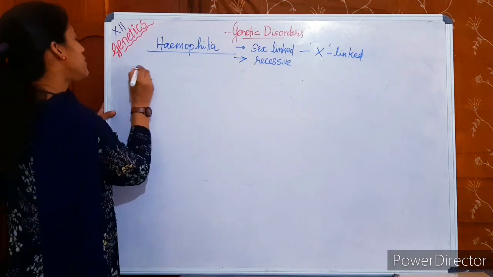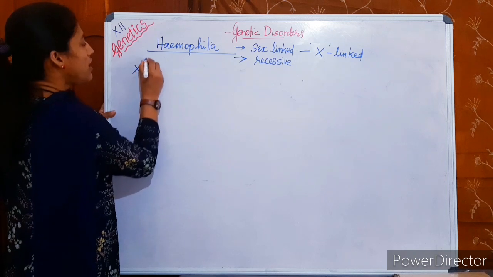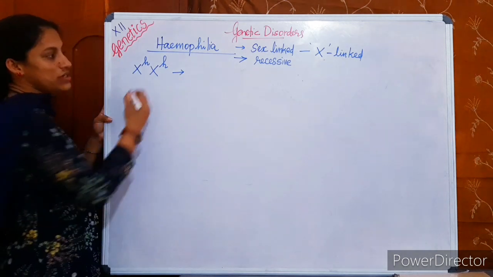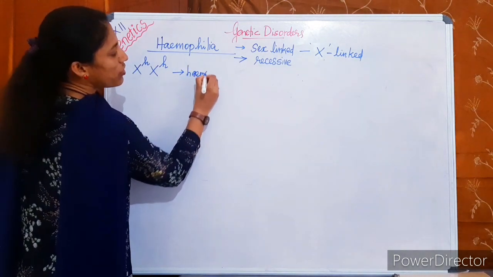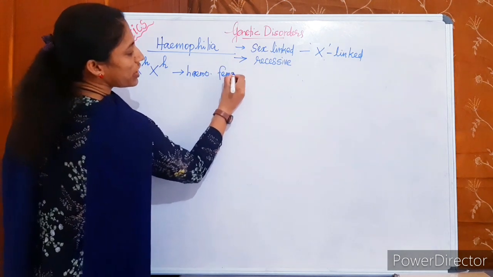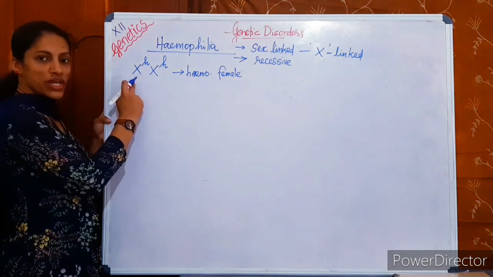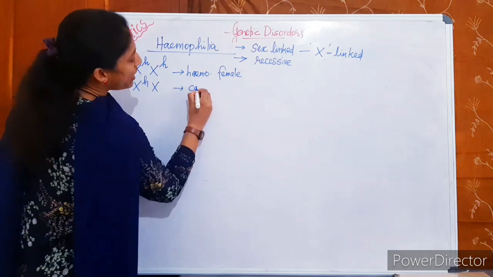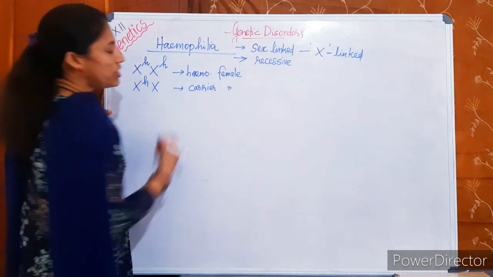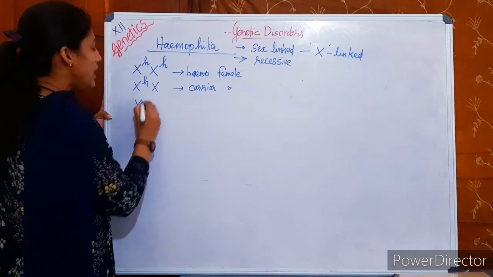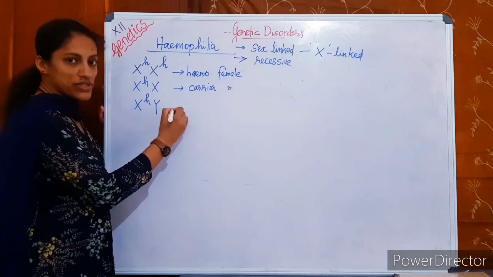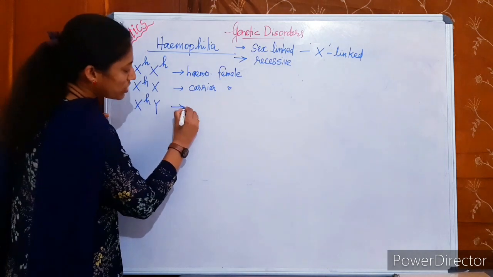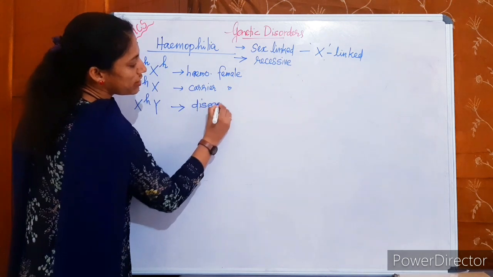So for hemophilic persons, regarding the genetics, we can set a symbol representation. A hemophilic female is represented as XHXH. XHX is represented as a carrier female. A carrier female is not diseased but just a carrier. Then XHY. There is no YH because the gene is not on the Y, only on the X chromosome. So XHY means not a carrier but a diseased male.